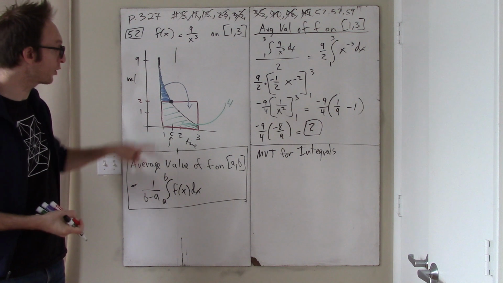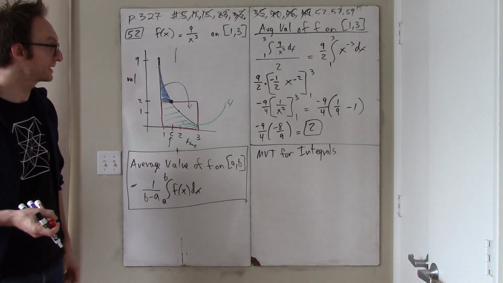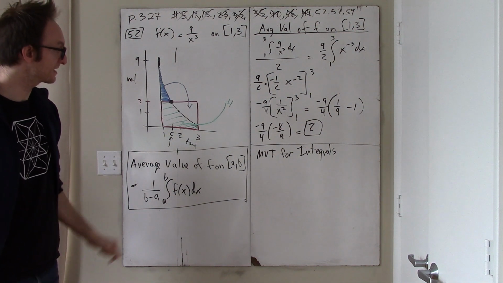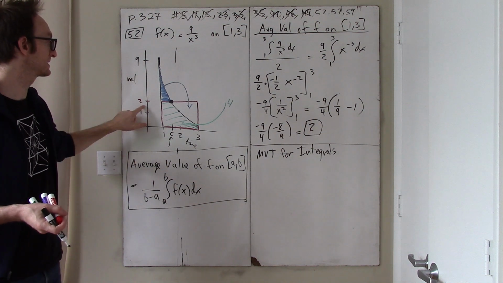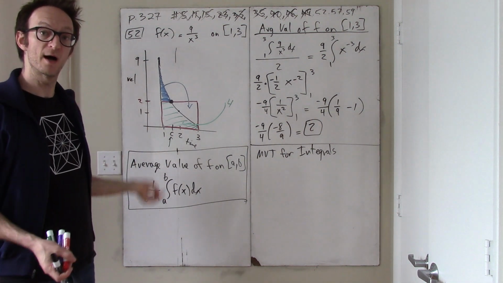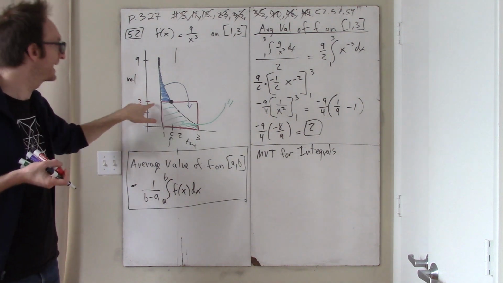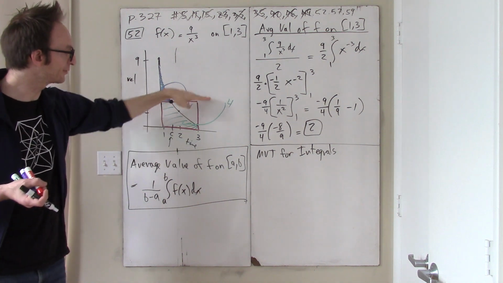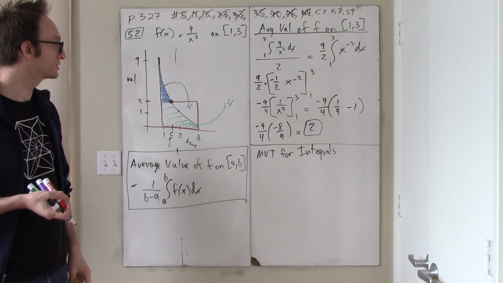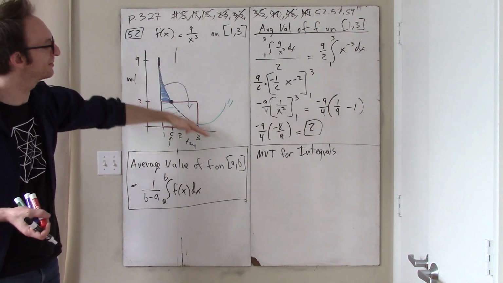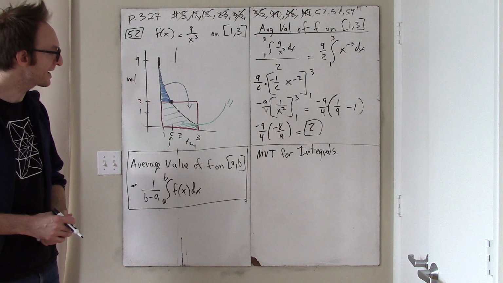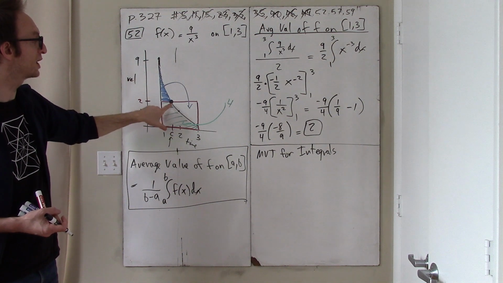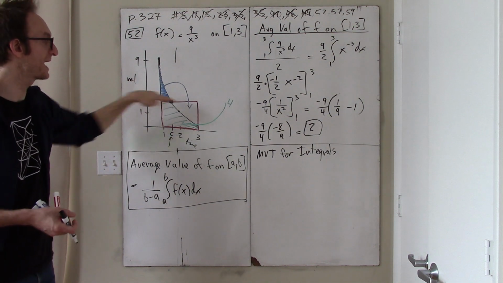And the deep way of thinking about this is if this is a velocity versus time curve, then the total area under the curve, the green, would be the distance traveled. So this object has traveled a distance of 4. And the average value of this function is 2, which is to say that the average speed on this interval is 2. That is the velocity we could have been going at that entire interval to achieve the same distance traveled as we did according to our variable rate velocity. And what this finally says is that somewhere on that interval, the object was going at an instantaneous velocity equal to the average velocity.